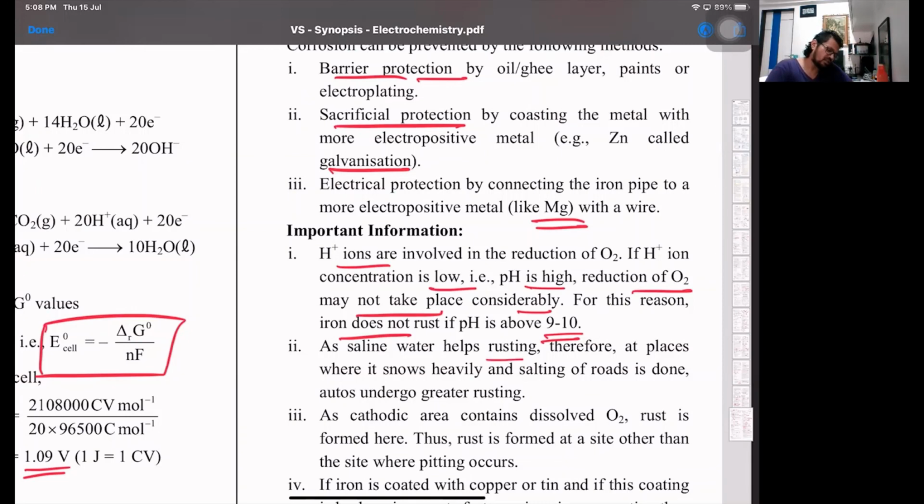Therefore, at places where it snows heavily and salting of roads is done, there is greater rusting. Salting of roads is basically done to remove the ice. They sprinkle salt on the roads. We'll be doing that in colligative properties, that is depression of freezing point. So if there's a saline medium, then yes, the process of corrosion will be enhanced.